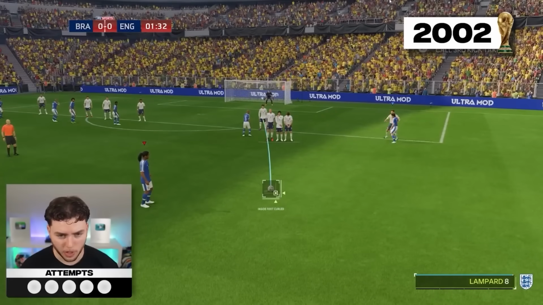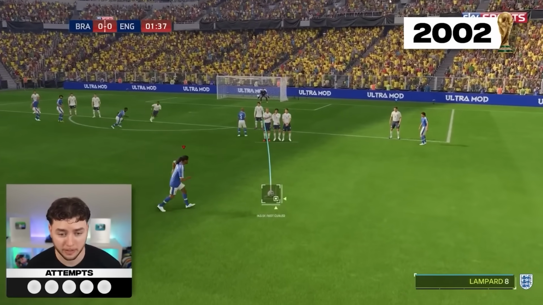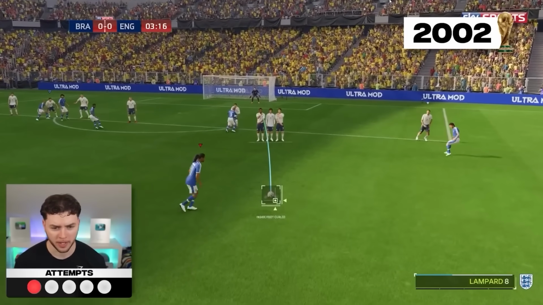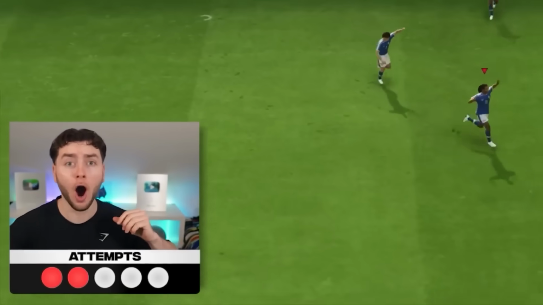All right, Dino, you've got to somehow curl this one all the way into the top corner. Can we do it on our first attempt? Let's find out. Boom. Oh god. This is going to be hard. Put power on this one. This could be it. Oh my god. I don't know if that's good enough. I don't think we got the height.